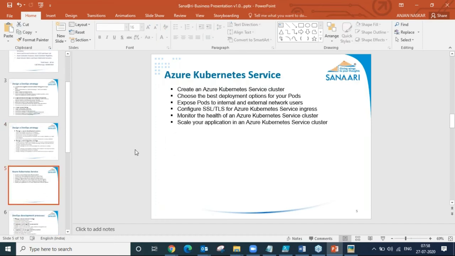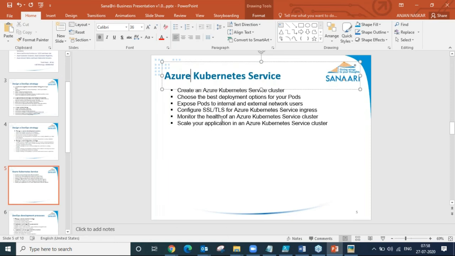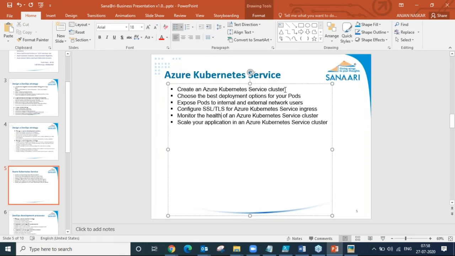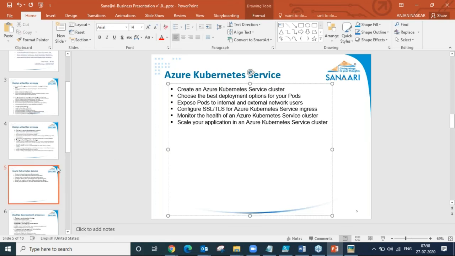Apart from that, we will be working with AKS. We will be creating the service cluster and the deployment pods. We will be working with SSL and TLS encryptions. We will be working on images, containers, pods, and all those things.